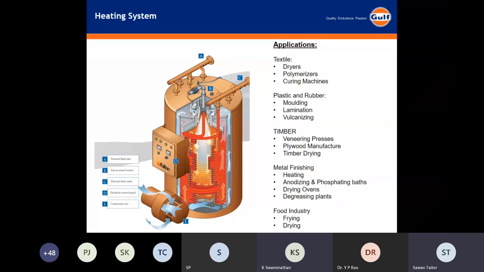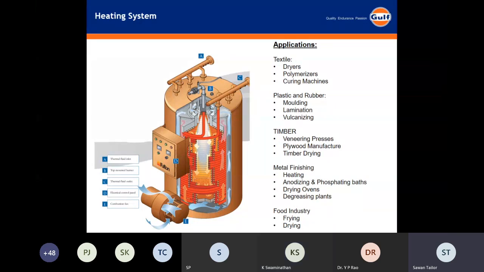There is a specific heater which is designed to heat this thermic fluid, and it is circulated into different applications, which I will show in the next slide. Also I have listed down some of the applications in the industry, with a bit of a deep dive into that industry, so that you can be at least clear in your mind.